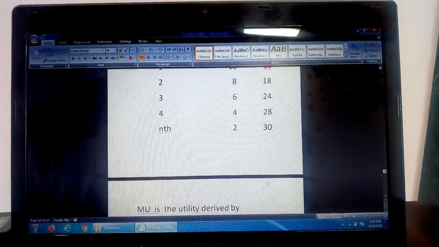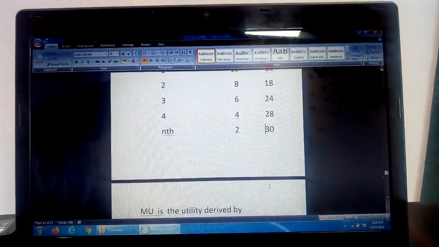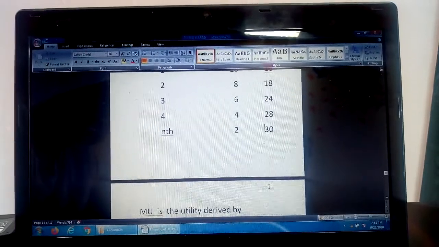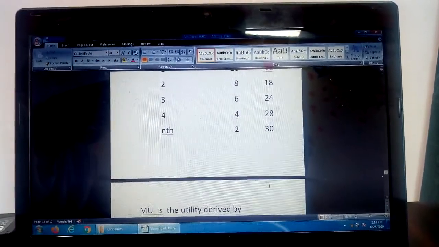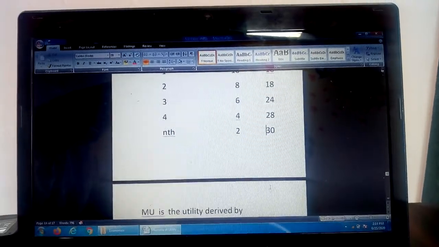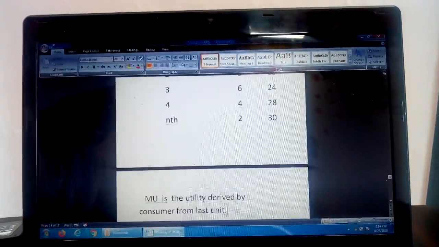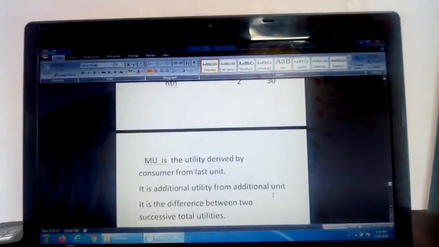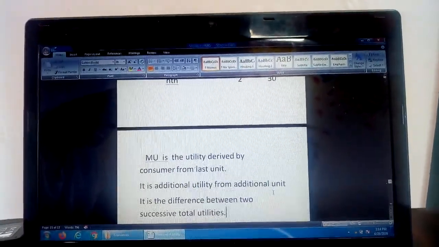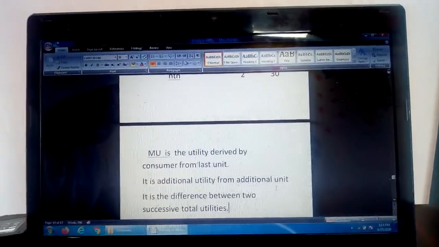And suppose the fourth one is the last unit. It is an additional unit. It gives 4 units of utility and it is added to the total utility, 24 plus 4, that is 28. So in this way we can add the utility derived from every additional unit.